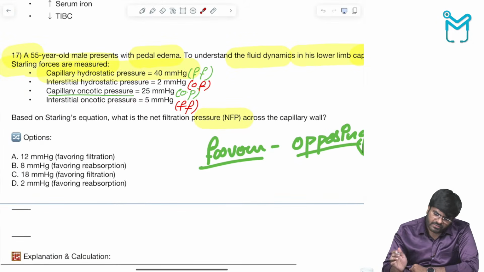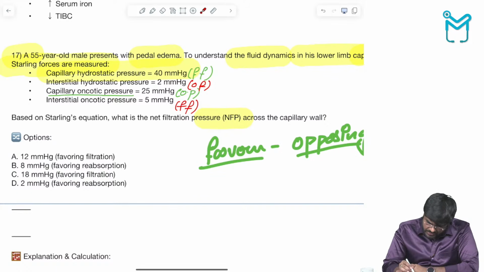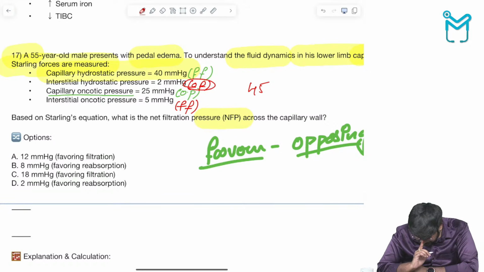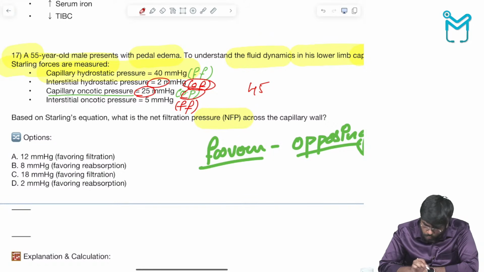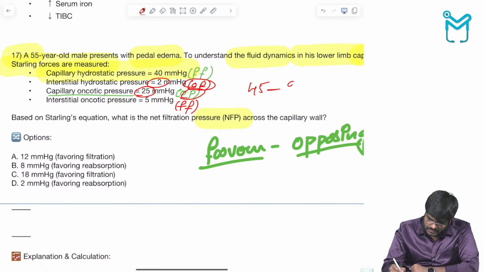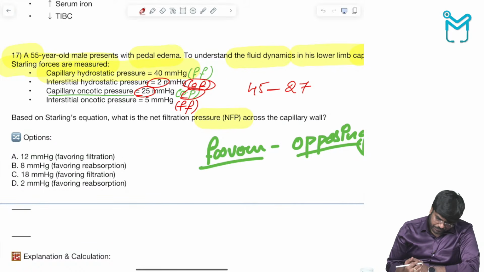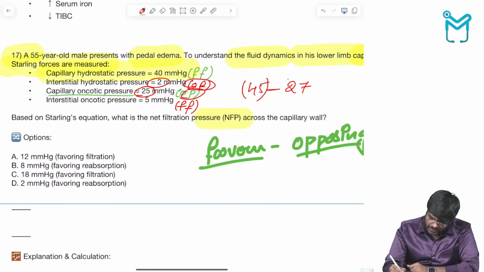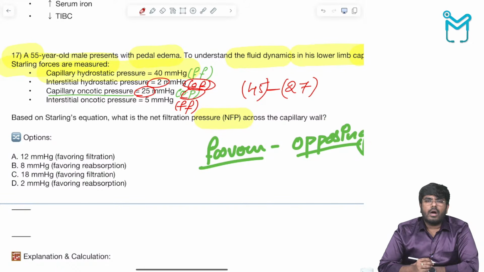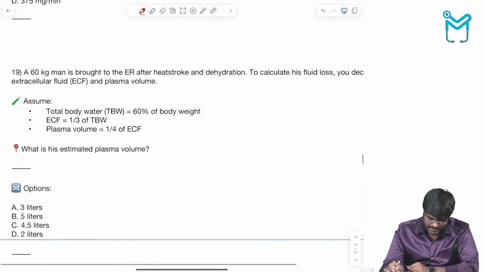Now tell me, how much is the favoring force in this condition? Favoring force, green plus green, that is 40 plus 5, 45. So favoring force is 45 mm Hg. How much is the opposing force? Opposing force is 25 plus 2, that is 27. So 45, the favoring force, minus 27. And how much, you tell me? 45 minus 27.